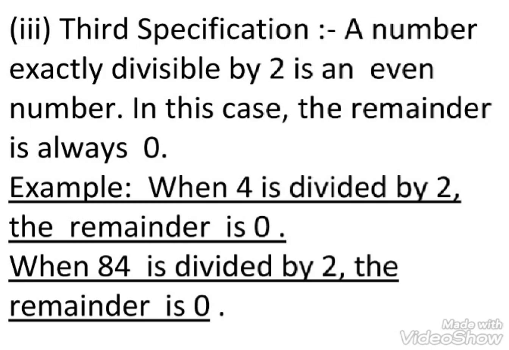Third specification. A number exactly divisible by 2 is an even number. In this case, the remainder is always 0. Example, when 4 is divided by 2, the remainder is 0. When 84 is divided by 2, the remainder is also 0.